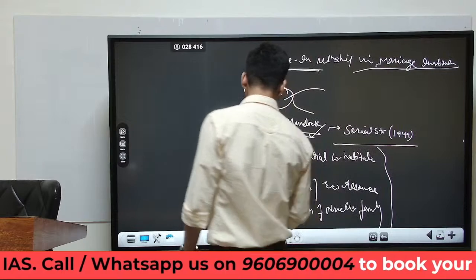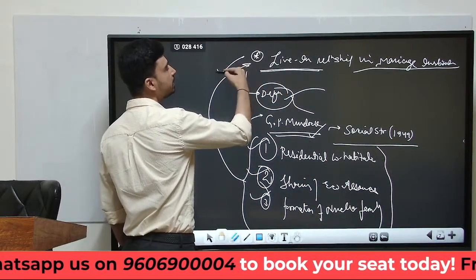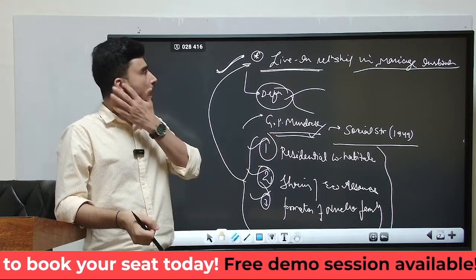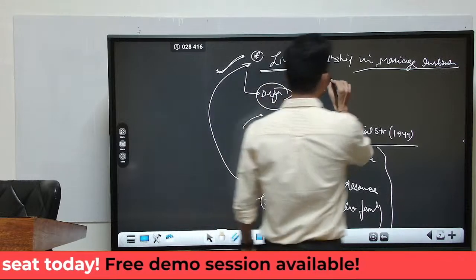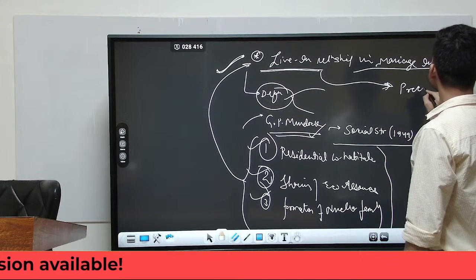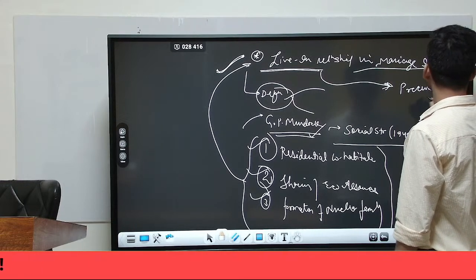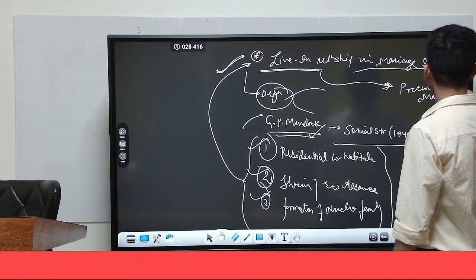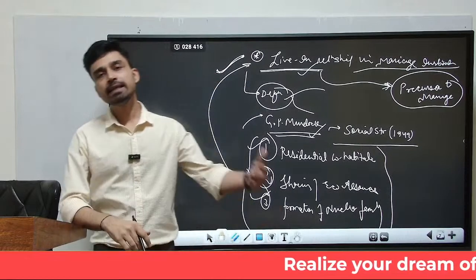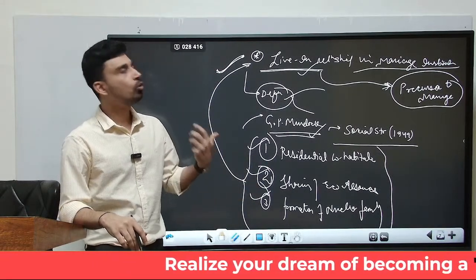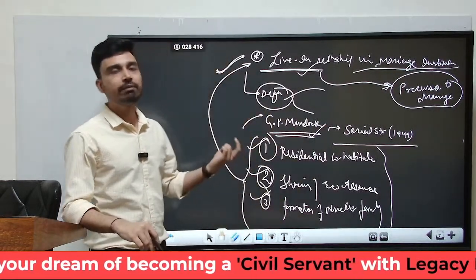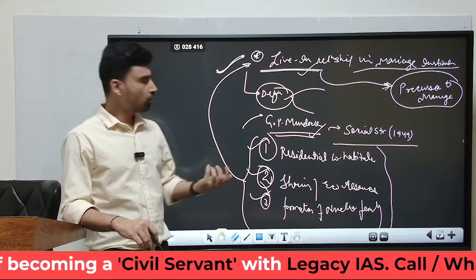So if we try to equate these ingredients with the live-in relationship, it basically fulfills the definition of marriage. However, anthropologists still consider a live-in relationship not to be the same as marriage, rather it is considered as a precursor to marriage. Even in Western society, where this is a very common way of living, it is not seen as the end goal of the family institution, rather it is considered as a precursor to marriage, where the people living together check